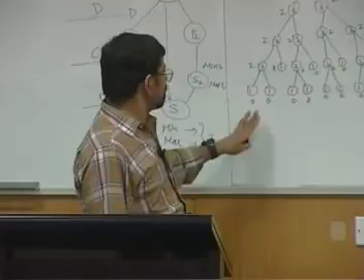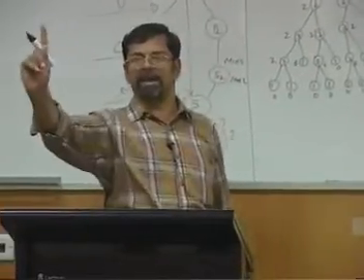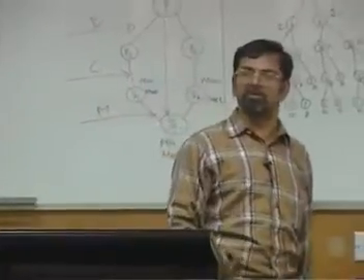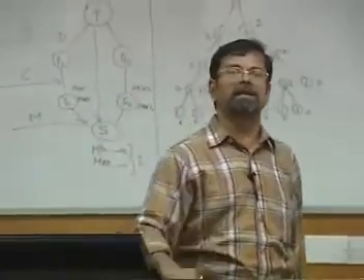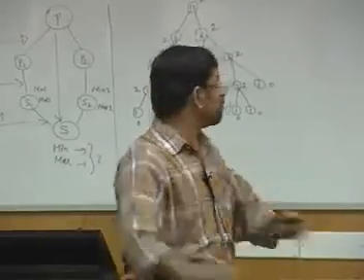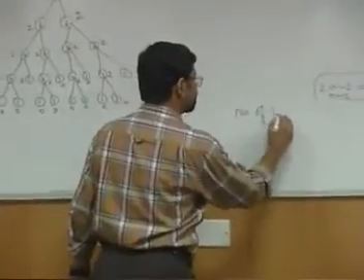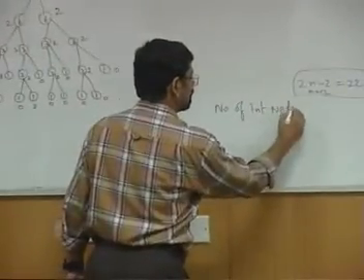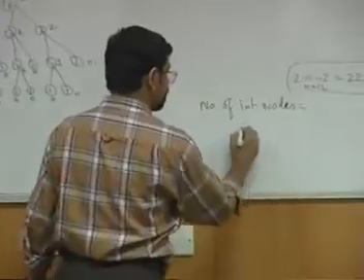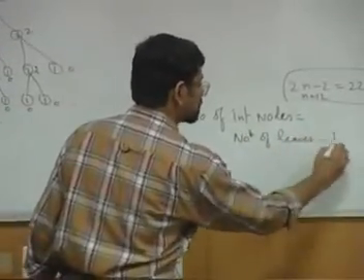Now it is a fact on the binary tree. Do you know this fact? The number of internal nodes is 1 less than the number of leaves. Do you know that? If you do not know it now: number of internal nodes equals number of leaves minus 1.